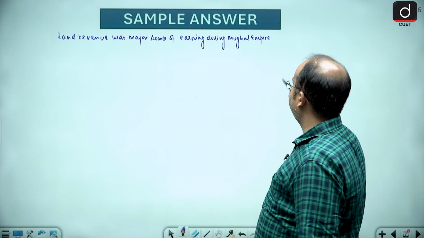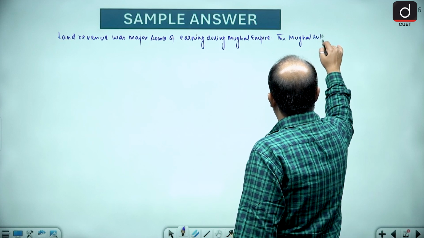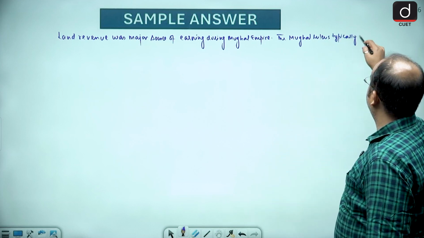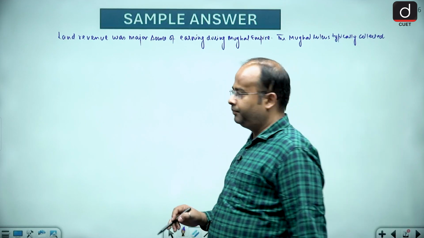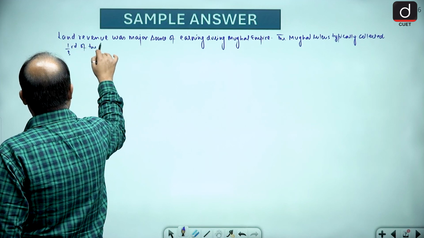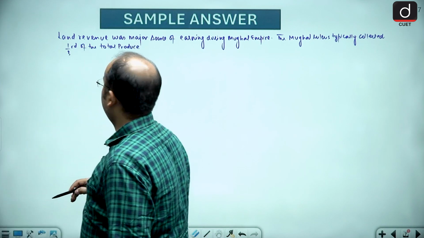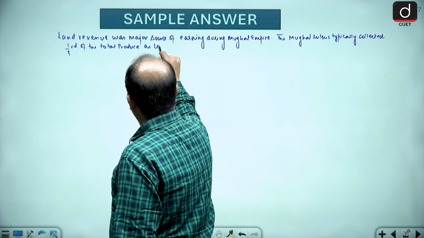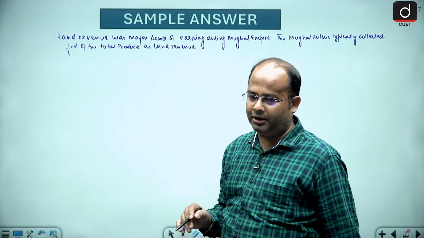The Mughal rulers typically collected one third of the total crop yield, one third of the total produce, as land revenue. And you will find that, my dear learners, the